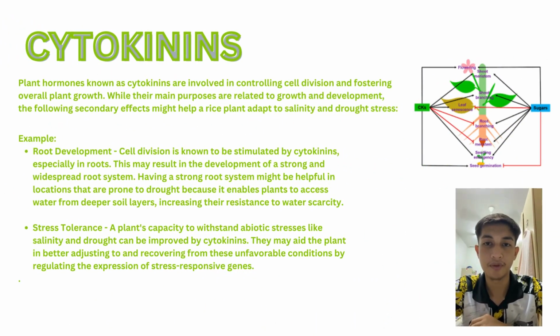Cytokinin. Plant hormones known as cytokinins are involved in controlling cell division and fostering overall plant growth. While their main purposes are related to growth and development, the following secondary effect might help a rice plant adapt to salinity and drought stress. For example, root development. Cell division is known to be stimulated by cytokinins, especially in roots. This may result in the development of a strong and widespread root system. Having a strong root system might be helpful in locations that are prone to drought because it enables plants to access water from deeper soil layers, increasing their resistance to water scarcity.